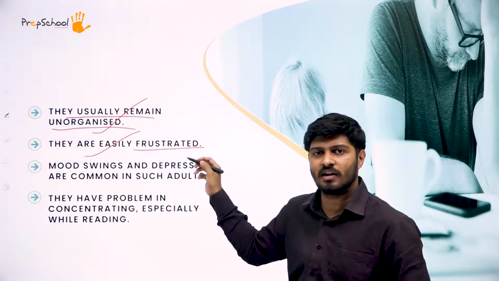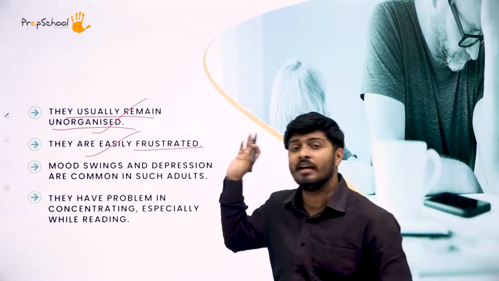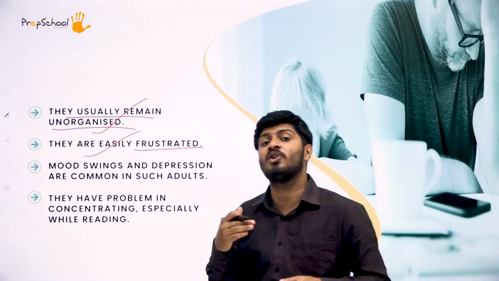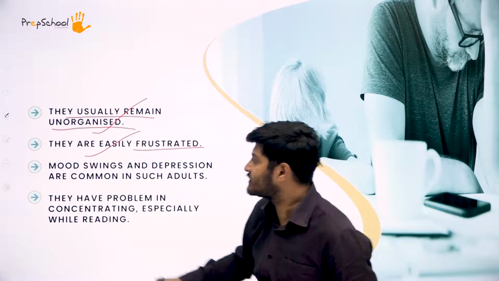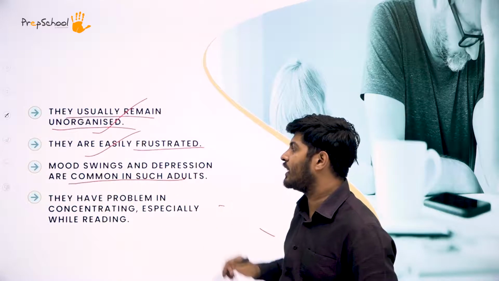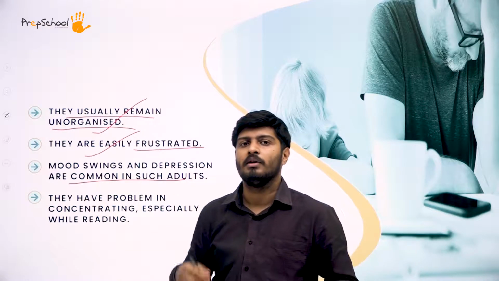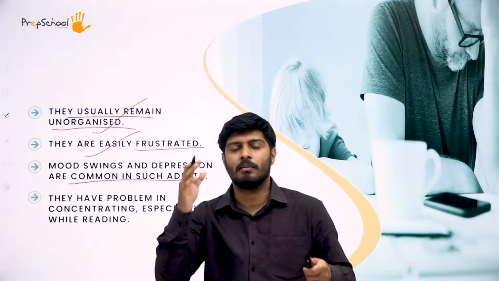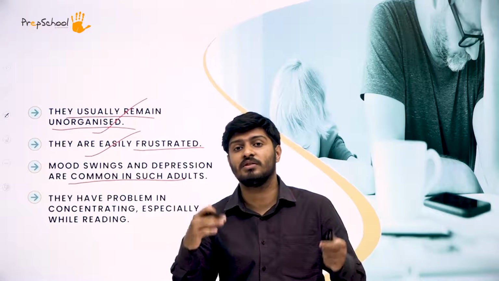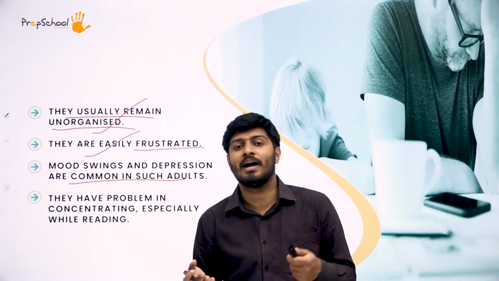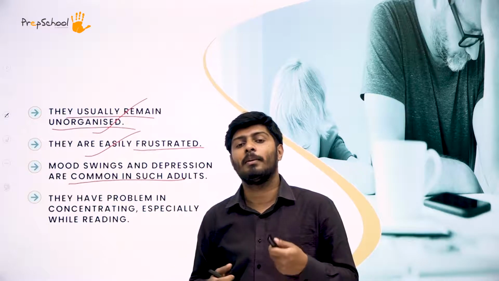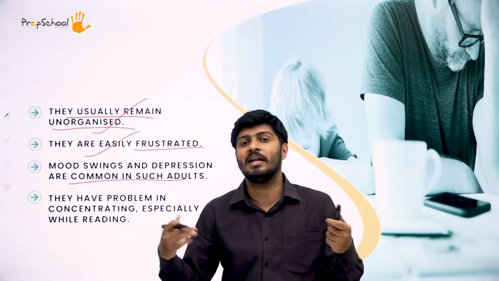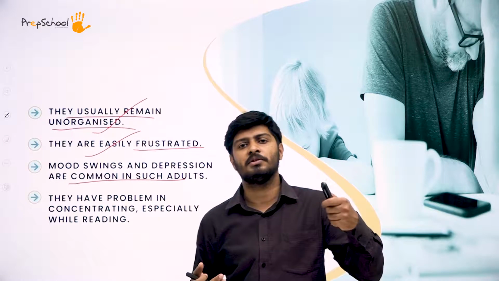Next, they are easily frustrated. Like we discussed earlier many times, people who have ADHD get disturbed and frustrated very easily. They get upset very fast. Next, mood swings and depression are a major part of their symptoms. Like I said, their mind, their processing system, their nervous system has fluctuating states and fluctuating thoughts. One moment they are feeling something, the next moment they are feeling something else. In a flick of time, that person will be very happy, and the next moment very sad or very angry.